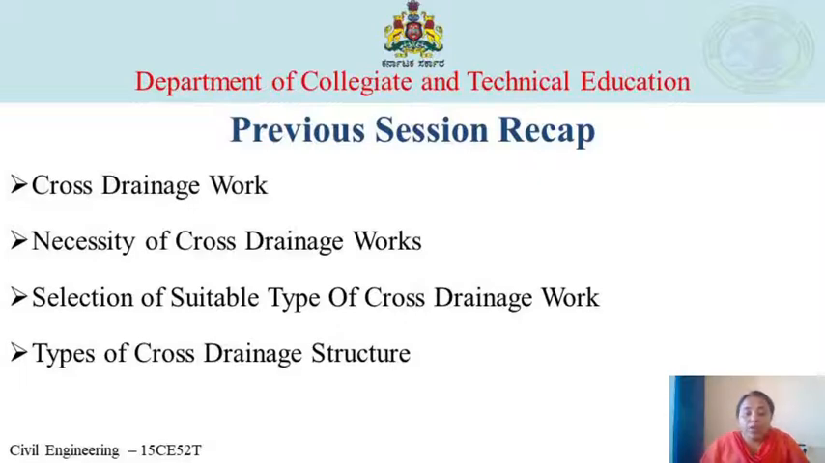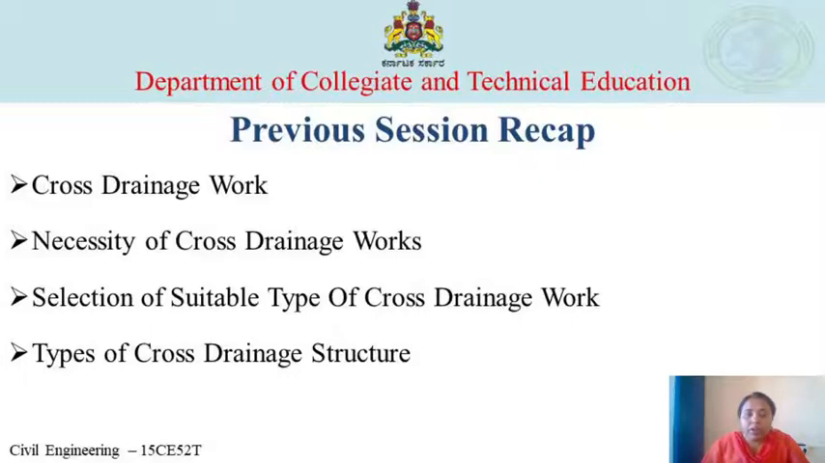And also you have studied the different types of cross drainage work. As we already know, there are three types of cross drainage work. That is, the cross drainage work carrying canal over the drain. The structures falling under this category are aqueduct and siphon aqueduct.